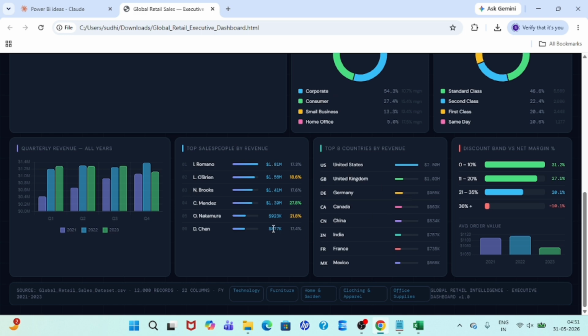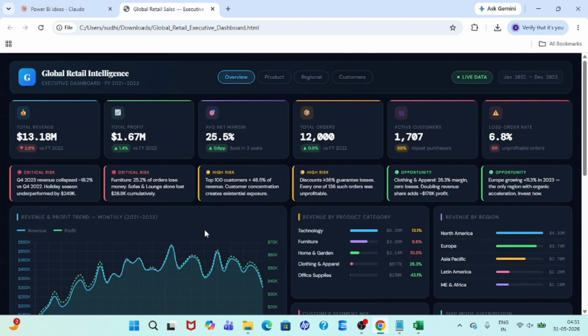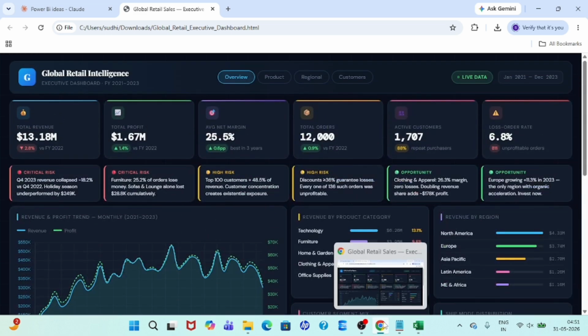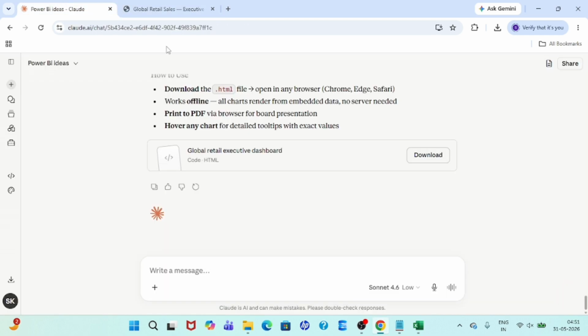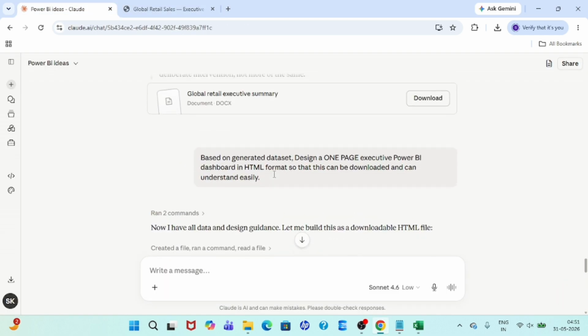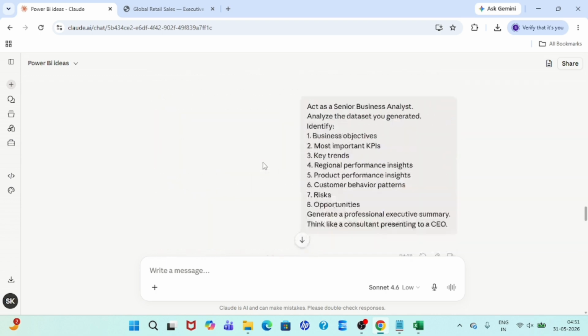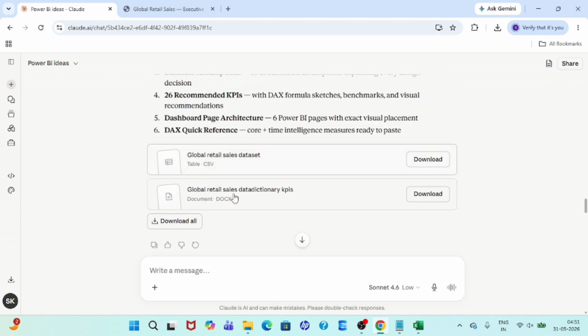So this is the perfect one which we wanted to create, and if we had to create it using Power BI, then definitely we would have taken 2-3 hours to create this type of dashboard and to write the logic. Along with the HTML file, we have the global retail executive summary file, then the other two files, the dataset and global retail sales, and the data dictionary and KPIs as well.